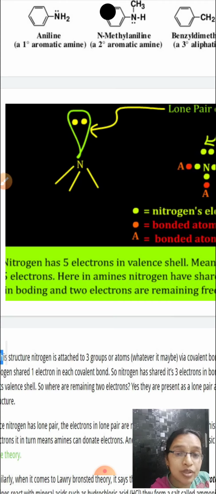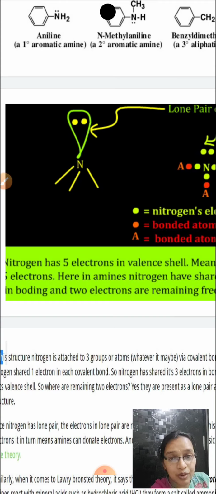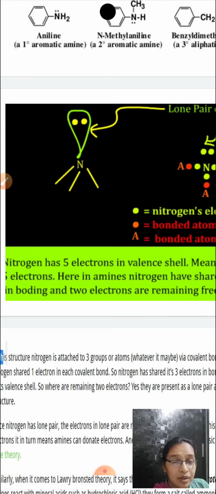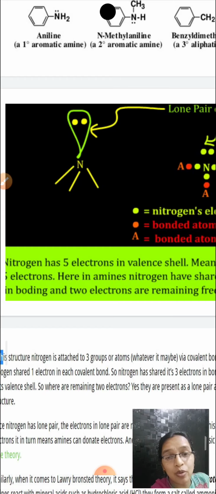They are not used in bonding, and are called the unshared pair or lone pair of electrons. The total basicity of amines revolves around this lone pair. We can explain the concept of basicity using this lone pair of electrons. So nitrogen has 3 bond pairs and 1 lone pair of electrons.